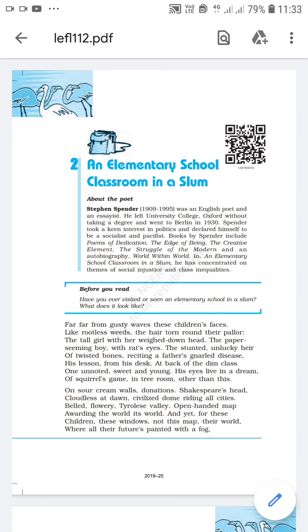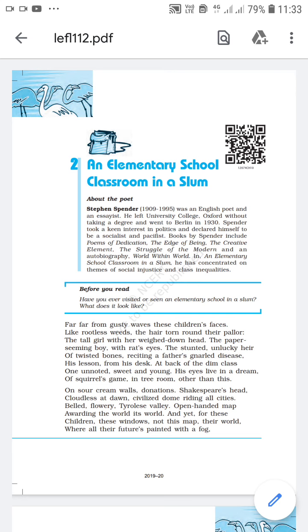The poet could see his eyes, which were bright and full of dream. His eyes live in a dream. The poet could see his eyes, which were bright and full of dream, and he was not paying any attention in the class. It seemed as if he was rather interested in playing the squirrel's game in the treetop. Instead of paying attention in the classroom, this boy is interested in playing games with the squirrel in the treetop.